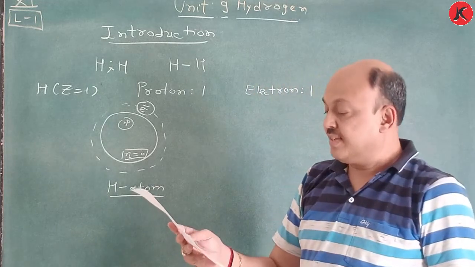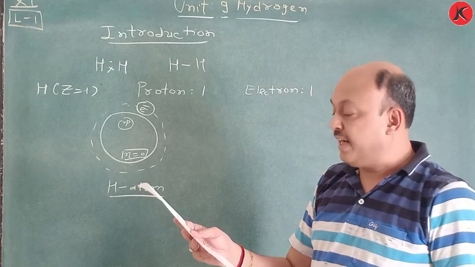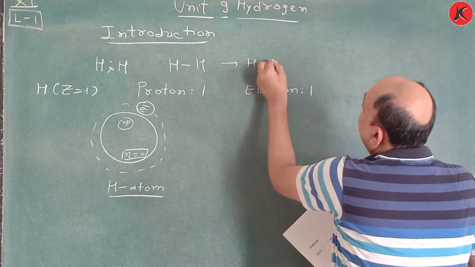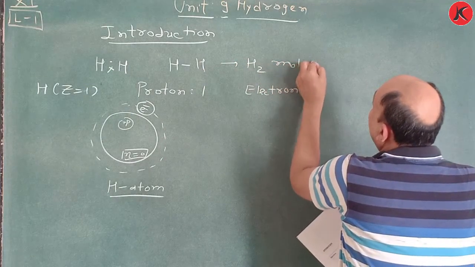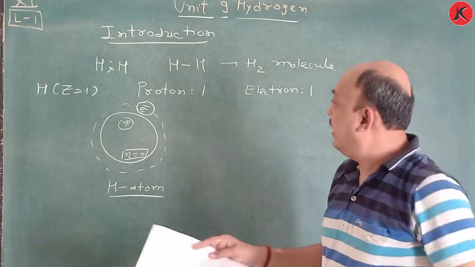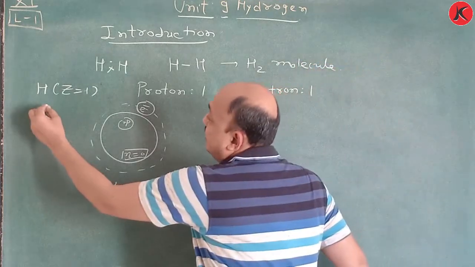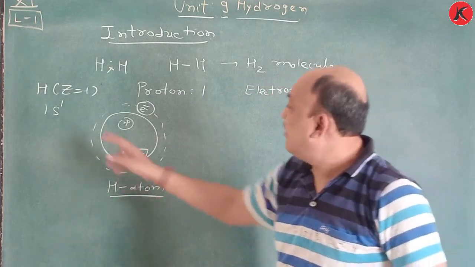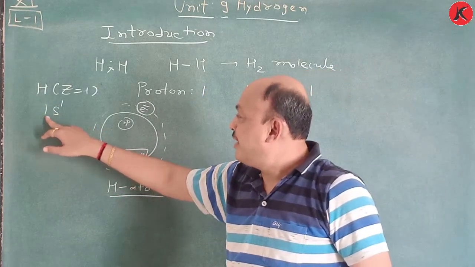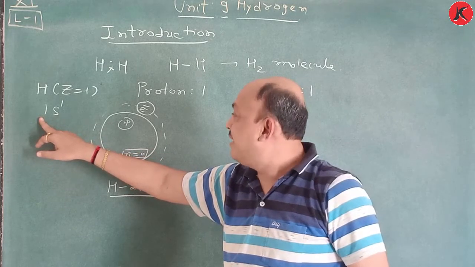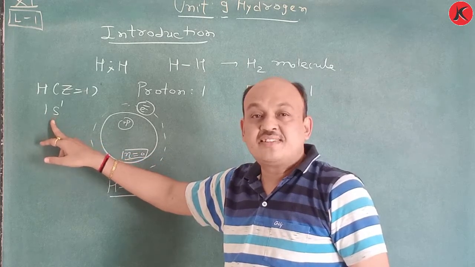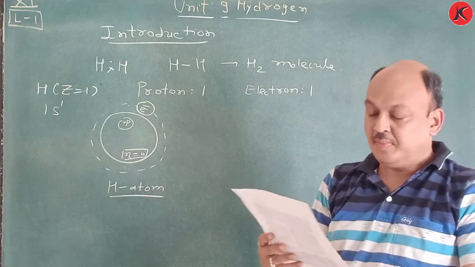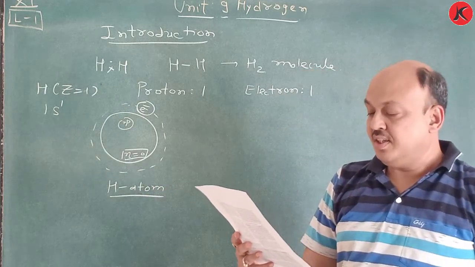And it exists as a diatomic molecule called dihydrogen. That we discuss. HF is nothing but H2 molecule. And the electronic configuration of hydrogen, Z equal to 1, is 1s1. Is it clear? 1s1. That is, the principal quantum number is only 1, n equal to 1, only the s orbital is there and 1 electron is there. So this is all about general information regarding hydrogen.